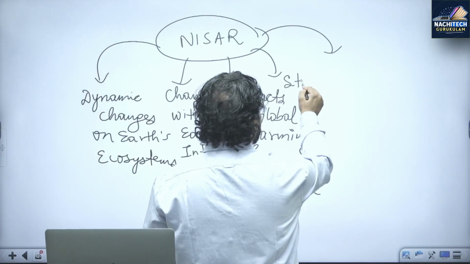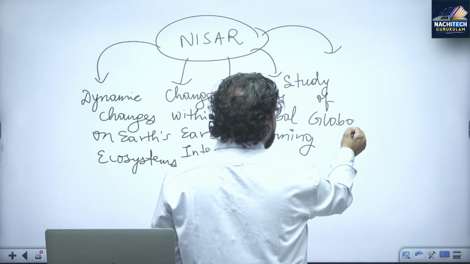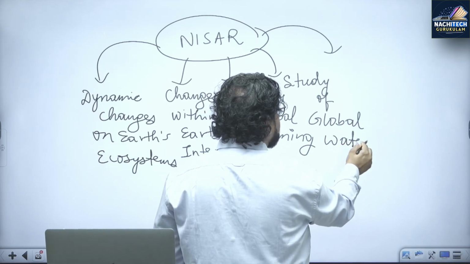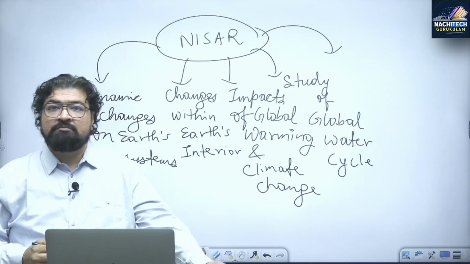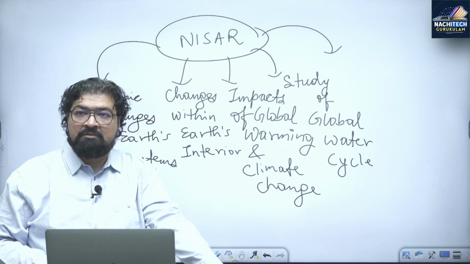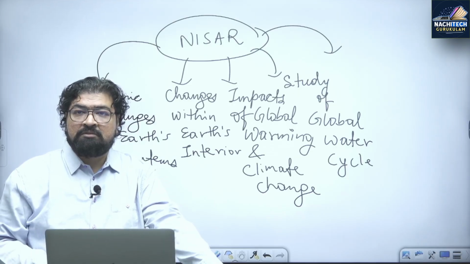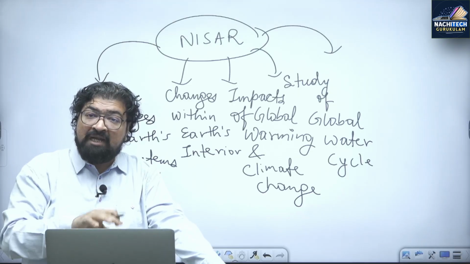Study of the global water cycle, the hydrological water cycle. You have read about the biogeochemical cycle, the water cycle, the global water cycle. It is going to study those water cycle processes and how they are getting impacted because of human activities.